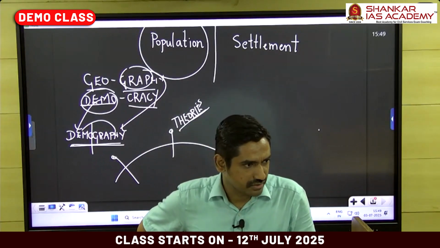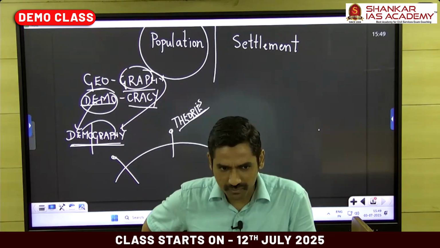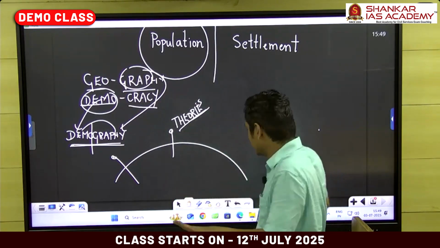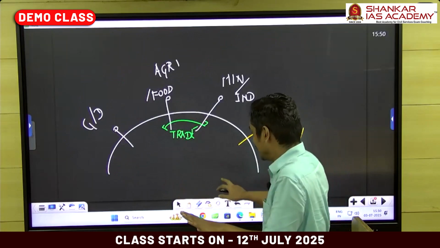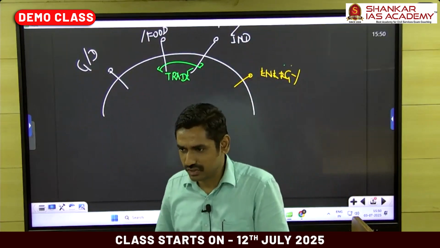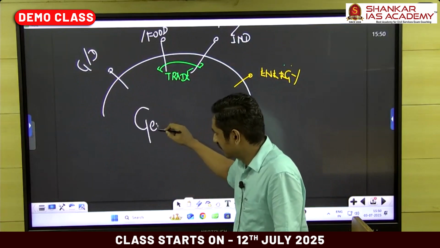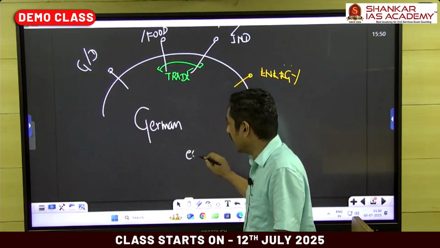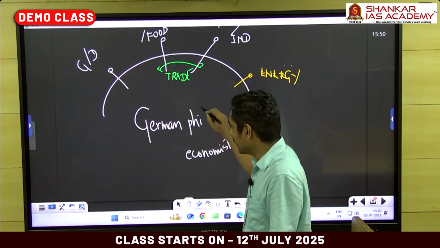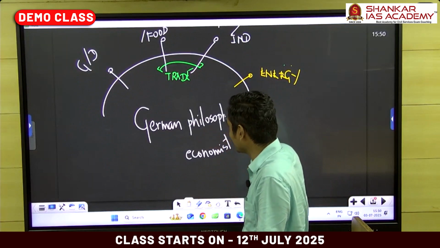Heard of Karl Marx? Yes. Who's Karl Marx? Don't say Marxist. That's the thing I told you. Karl Marx wrote about Marxism. So who is he? He's a German economist. Then you're ready to use the word philosopher. But if I ask you the definition of philosophy, you're not saying what philosophy is. Huh?